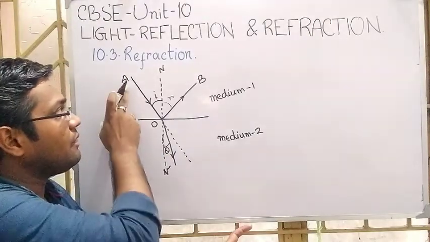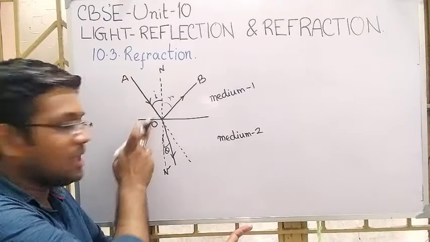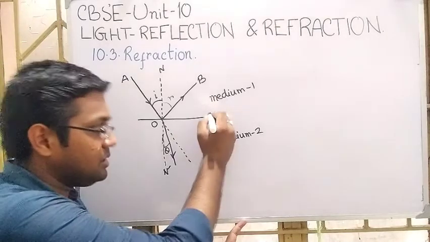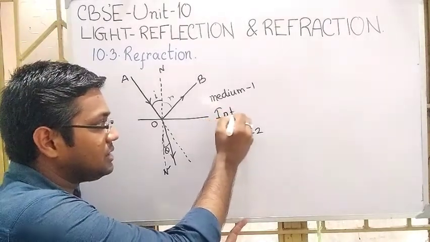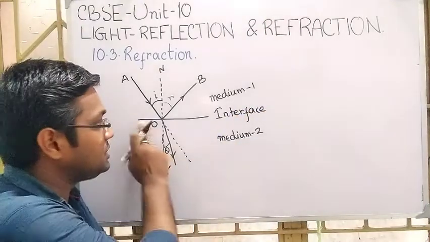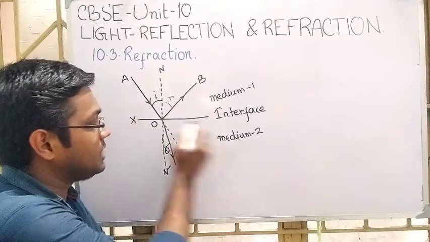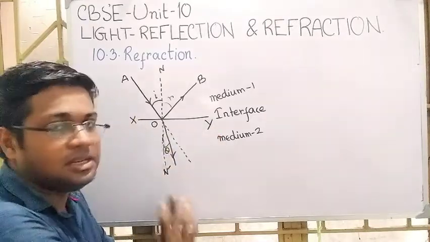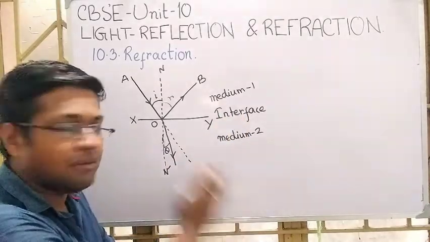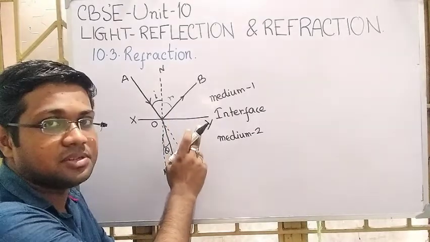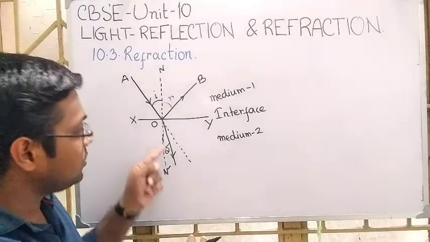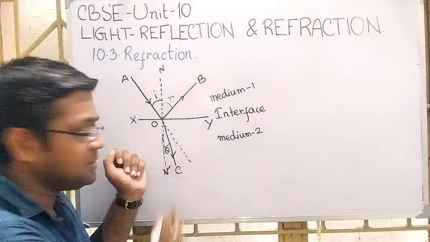So if a light ray strikes a surface, it can enter into the second medium. I can declare the junction of the two mediums as the interface. I can name it XY. XY is the interface, or the junction point of medium 1 and medium 2. Or you can say that from this line these two mediums are separated. So the light ray follows this path. I can name it OC.